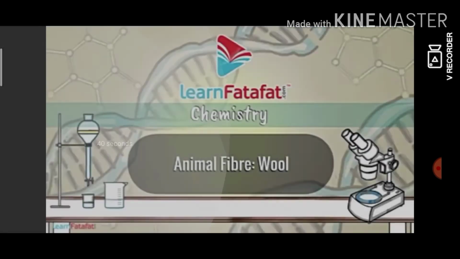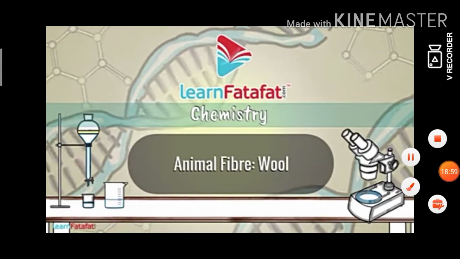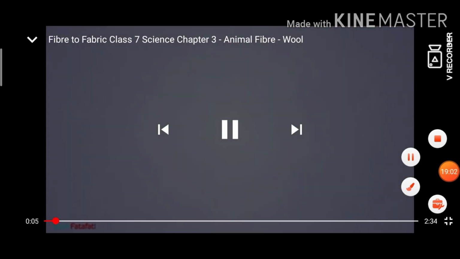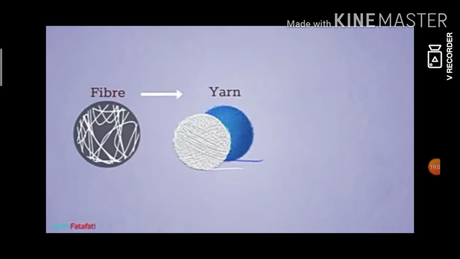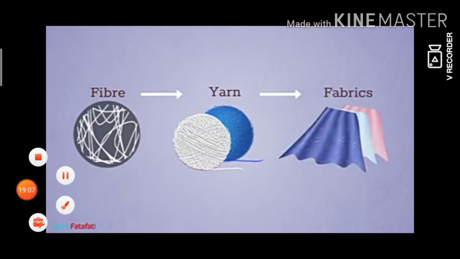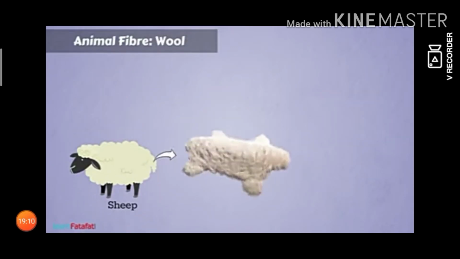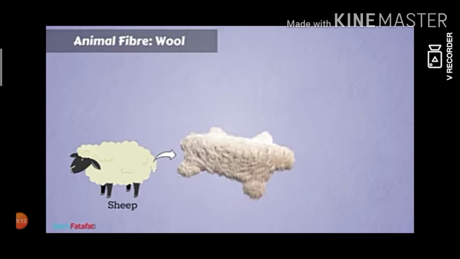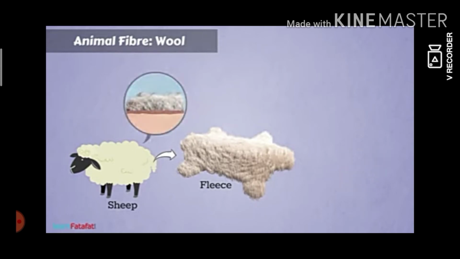Some animals such as sheep provide animal fiber, wool. Fibers are used to make yarn, which in turn is used to make fabric. Sheep have a thick coat of hairy fibers on their body. It is called fleece. The question is, why do they have such a thick coat of hair? The reason is simple. Fleece traps air. Since air is a bad conductor of heat, heat does not pass from the animal's body into the surrounding environment. This helps to keep their body warm.